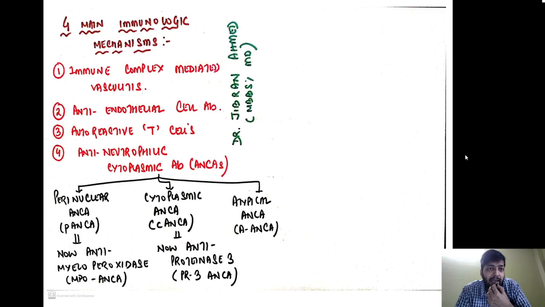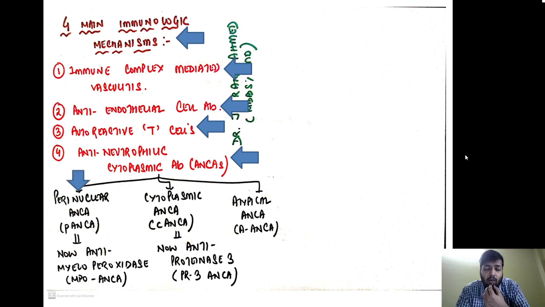So the four main immunological mechanisms behind vasculitis are immune complex mediated vasculitis, anti-endothelial cell antibody, autoreactive T cells, and anti-neutrophilic cytoplasmic antibody, also called ANCAs. Now there are lots of MCQs which are based on ANCAs. Typically there are three types of ANCAs.